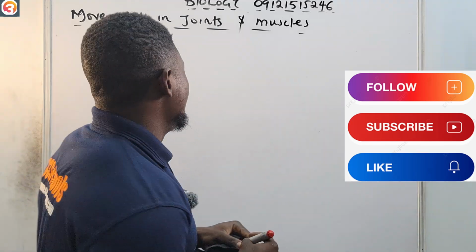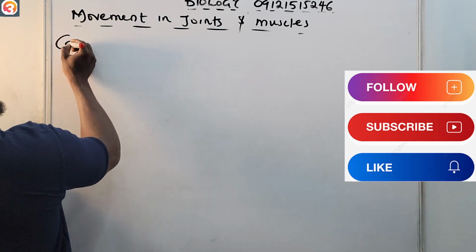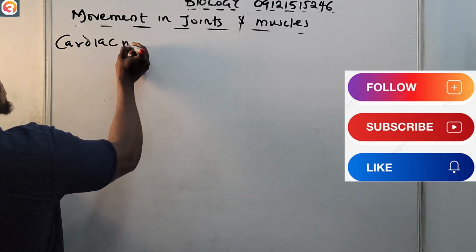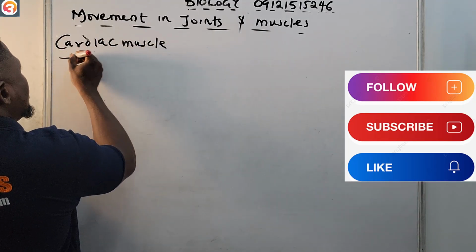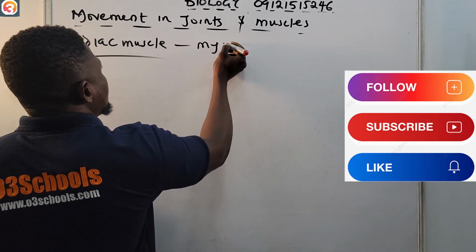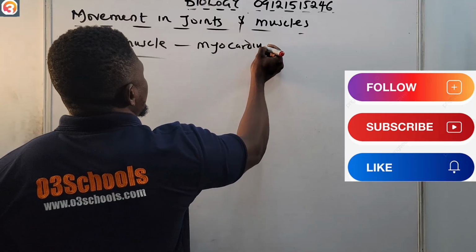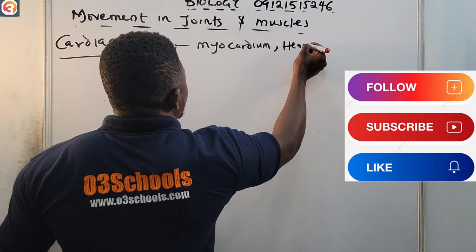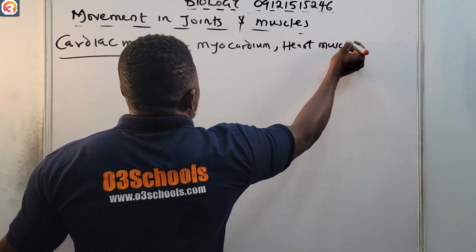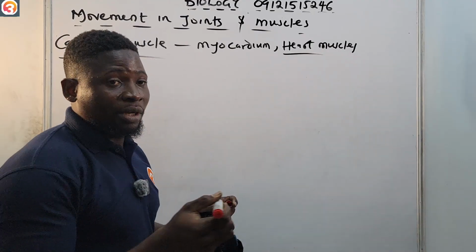Now, let us go to the last one, which is the cardiac muscle. Like I've said, it's also known as myocardium or the heart muscle. That means the location will be in the heart.